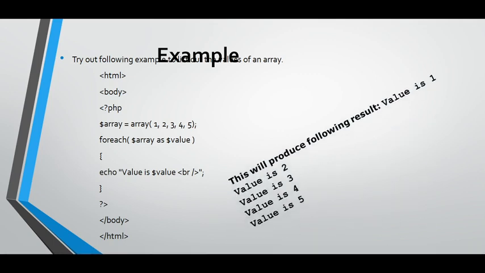This is the output of my foreach loop. Value is 1, value is 2, value is 3, value is 4, value is 5, till the array variable has passed all the values to the foreach loop. At the end of the values, it will stop executing.